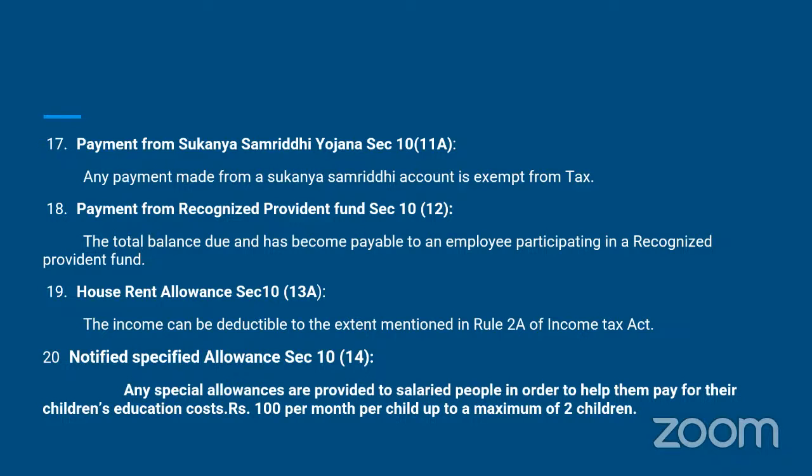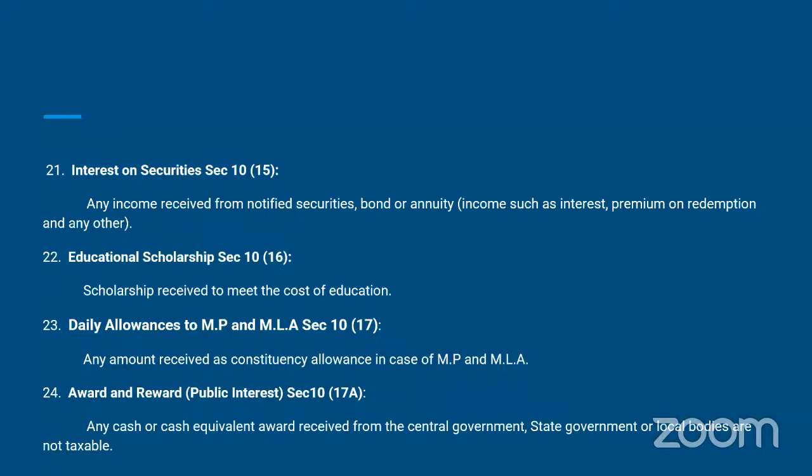Notified specified allowances under section 10(14). Any special allowances provided to salaried people to help them pay for their children's education costs, ₹100 per month per child up to a maximum of 2 children. So this amount is also not taxable under section 10(14). Interest on securities, section 10(15). Any income received from notified securities, bond or annuity. Income such as interest, premium on redemption and any other. This amount is also not taxable.